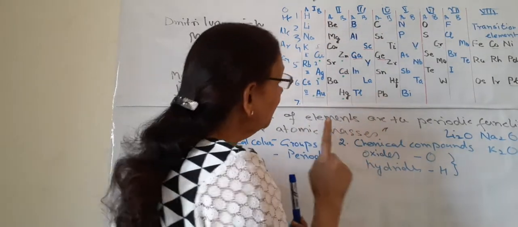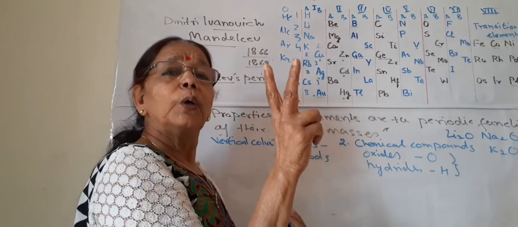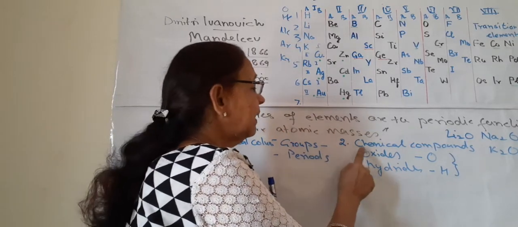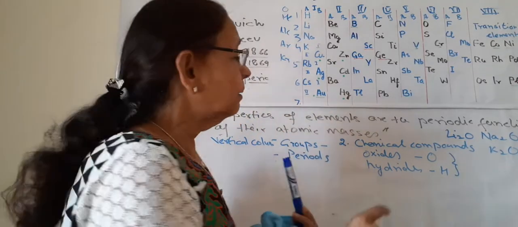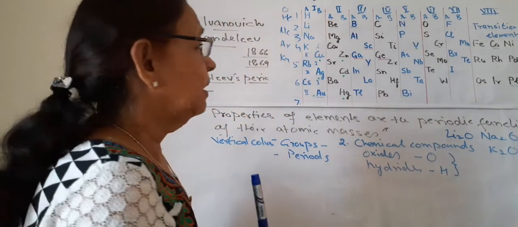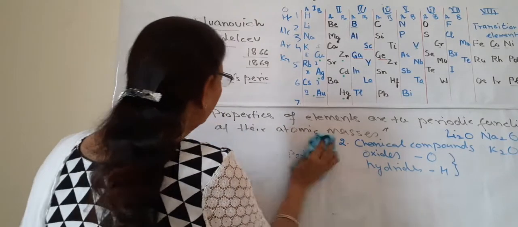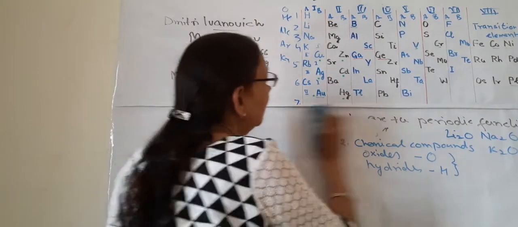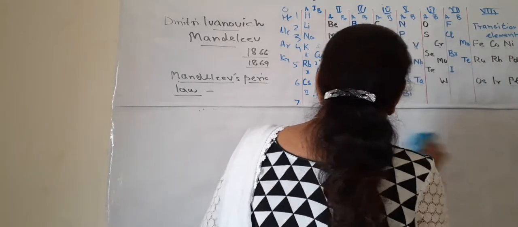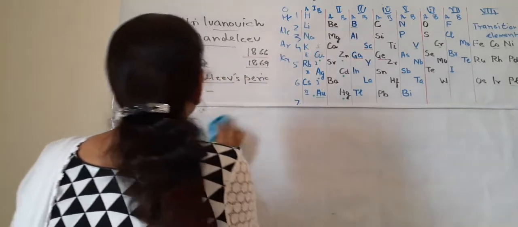So this is how Mendeleev classified on two points. One is atomic masses and the second is chemical compounds formed with oxygen and hydrogen. This is the basis of classification of Mendeleev. Now a question arises in our minds: why are there these subgroups?